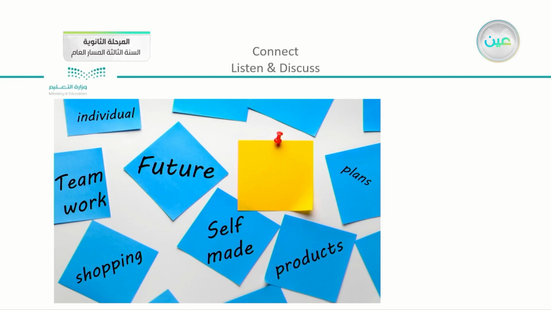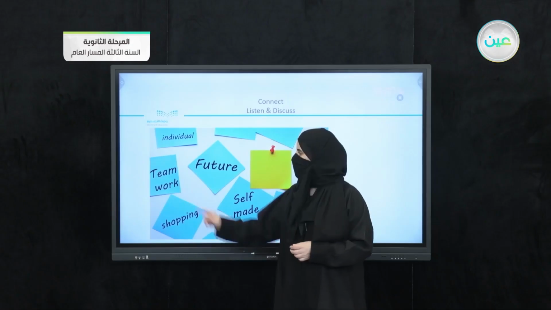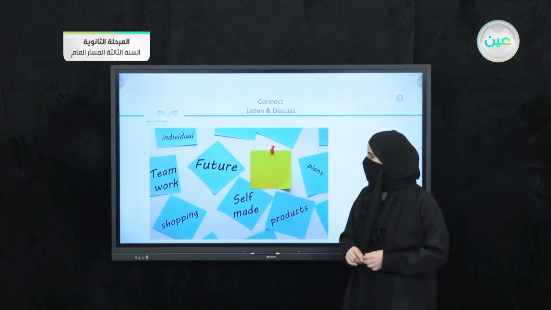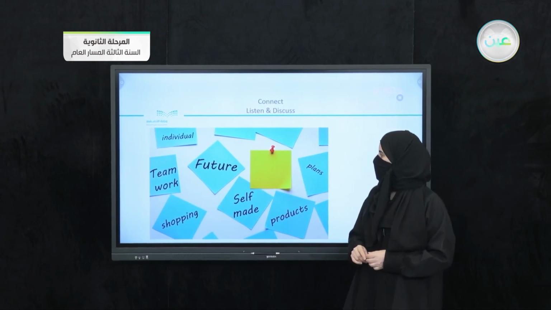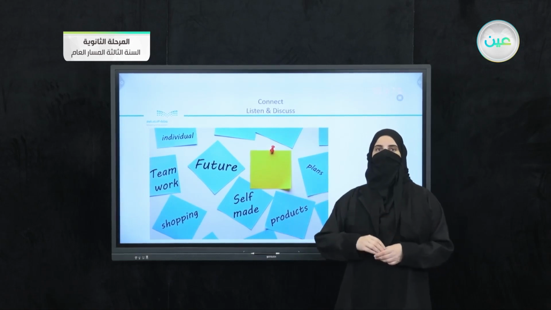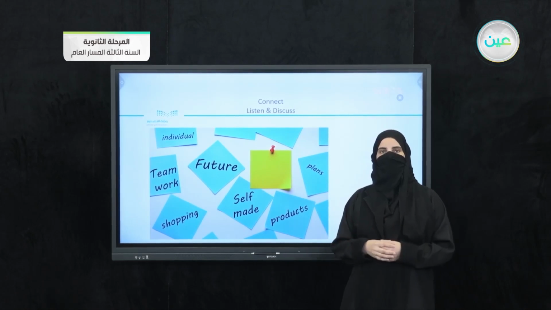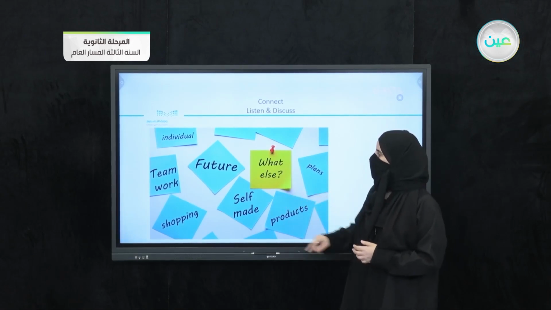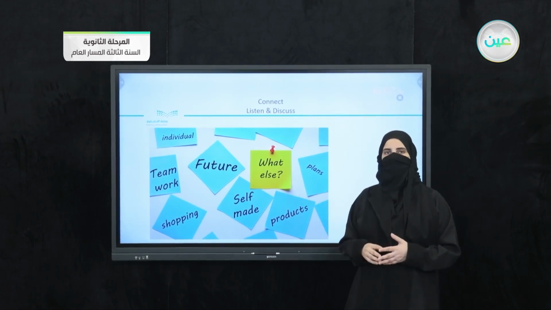Now here you can see that there are different words. We can read together. We have here the word, of course, future. We have individual, teamwork, shopping, self-made, products, and we have the word plans. These are some words that passed by us in our first lesson in the paragraphs, just to help you remember what are the things that we discussed. Now what else? What did we take in the first lesson?